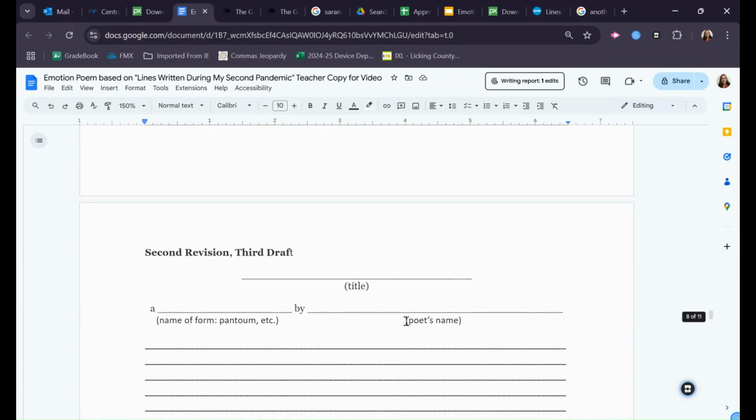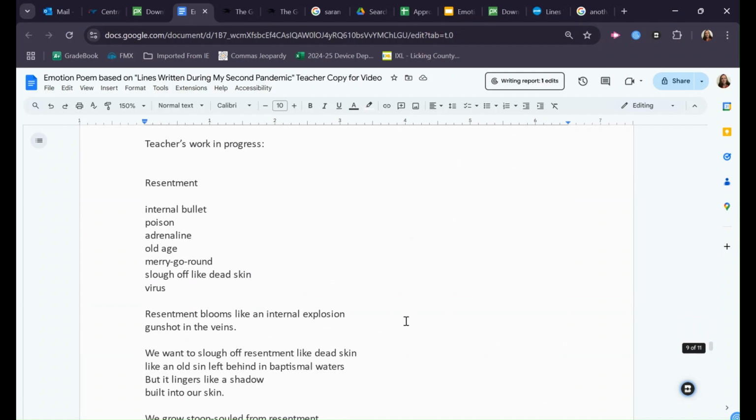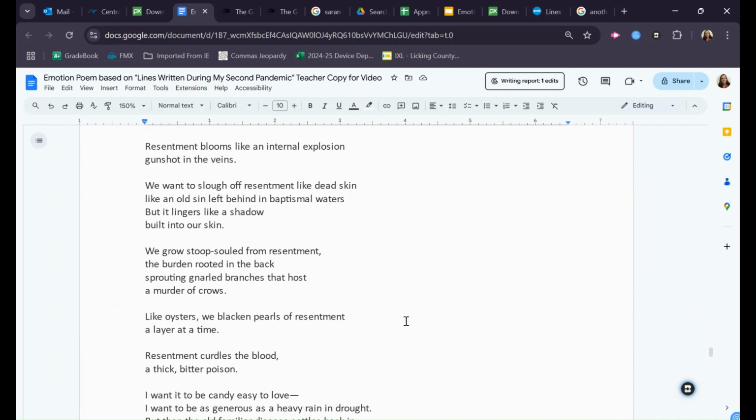I did this myself. I'm going to scroll down here to the bottom. Just using Corral's poem sort of as a model, I wrote a poem here about resentment, just the sort of nagging feeling you have when you should be happy about something someone did for you, but instead you're just low grade angry at them for whatever past wrongs they've done you. It's based on his poem in the sense that I've got these different images that don't relate. So they're all about resentment, but they don't have an overarching connecting theme beyond that.